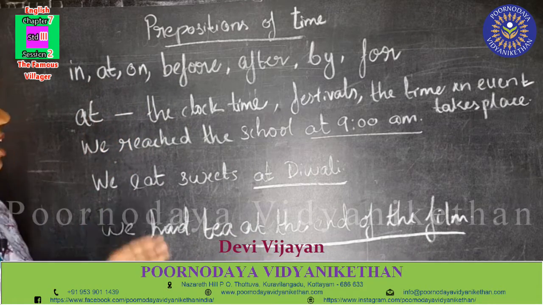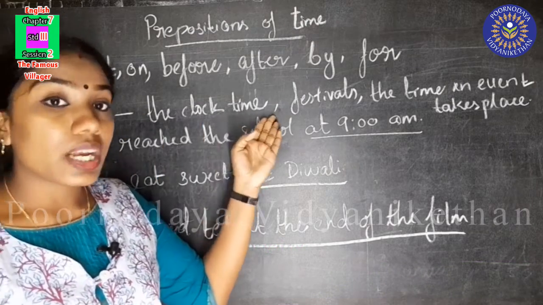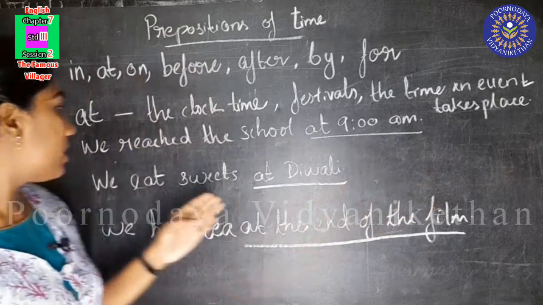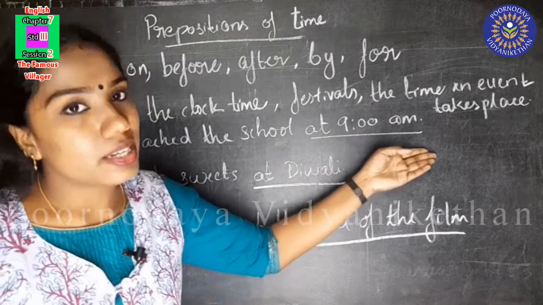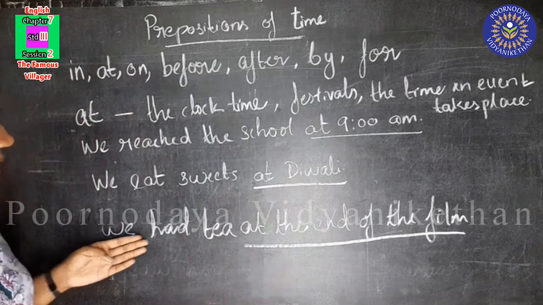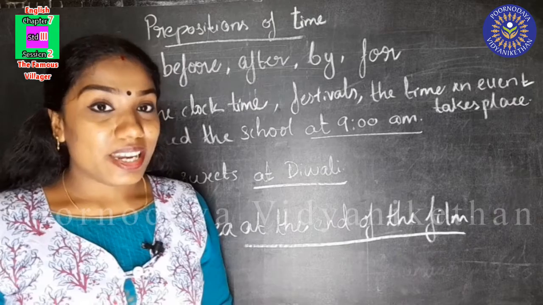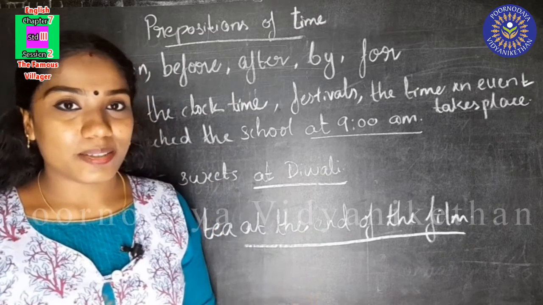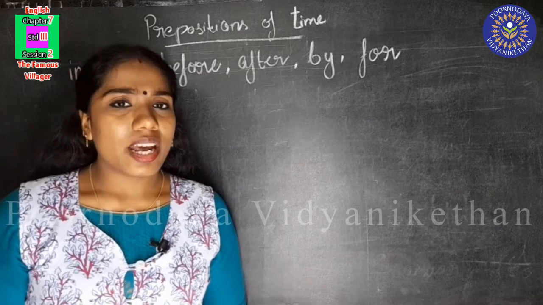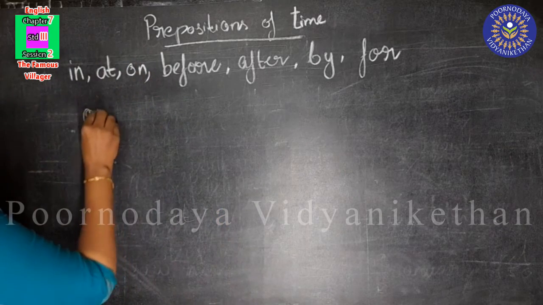Did you understand? I'll repeat all these once again. We can use at with the clock time, festivals, and the time an event takes place. We reached the school at 9 a.m. We eat sweets at Diwali. We had tea at the end of the film. Did you understand, children? Now we know where to use at. So, children, we learned where to use in and where to use at. Now we will see where we can use on.